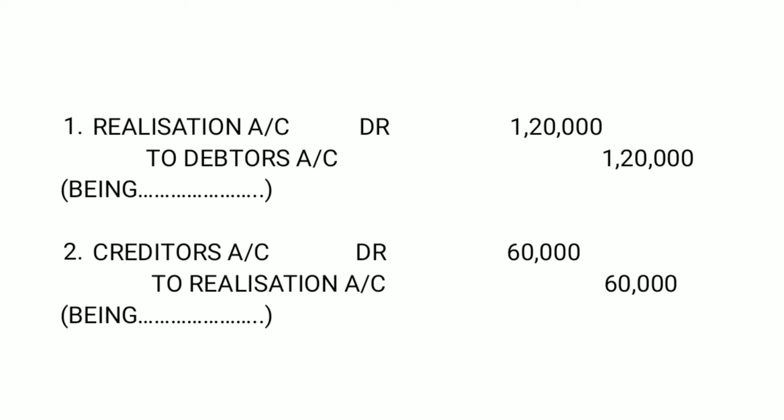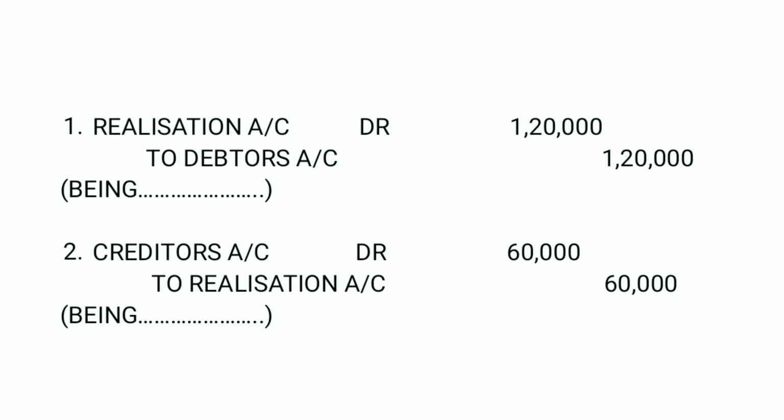Closing entry for assets, closing entry for a liability. Creditors is your liability, just the way debtors are your assets. This is the book value, and this is also the book value. Creditors has a basic balance of credit, so it has been debited in the journal entry, which is the closing entry for a liability, and this is the closing entry for assets.